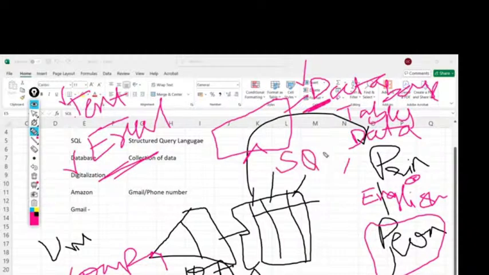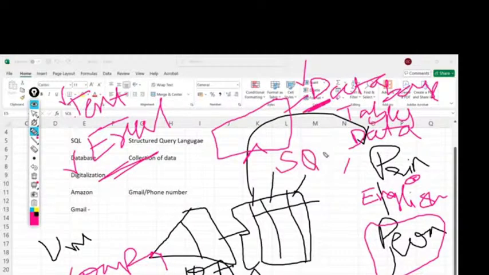So this is just an example to make you understand what is SQL. Now if I give the technical definition of SQL, as I said just now, SQL is a language which is used to communicate with the database. I hope I'm clear about what is database and what is SQL. Yes, I am clear.